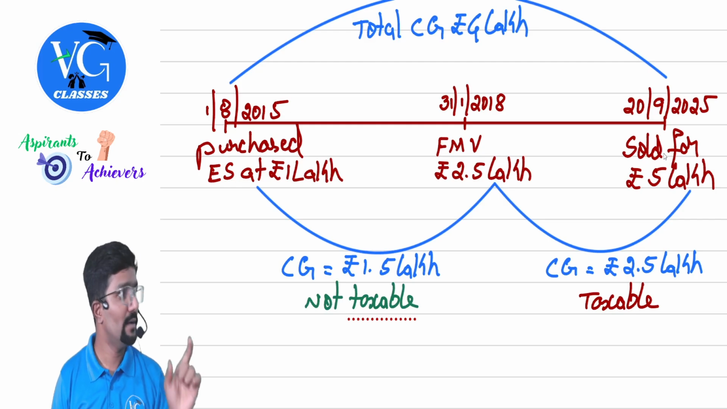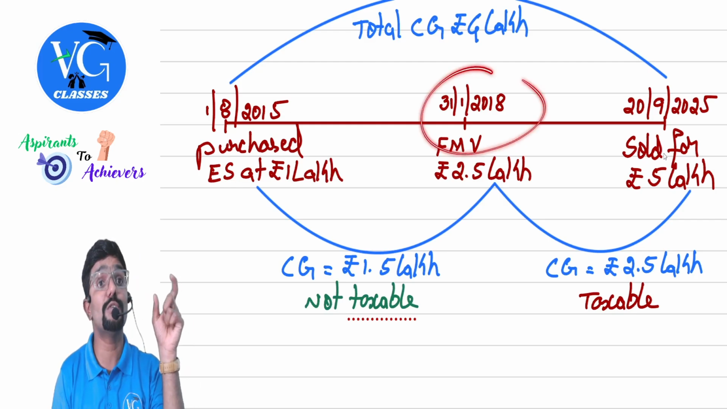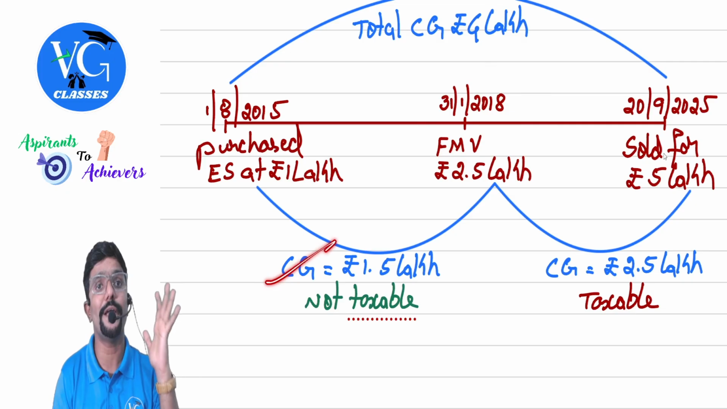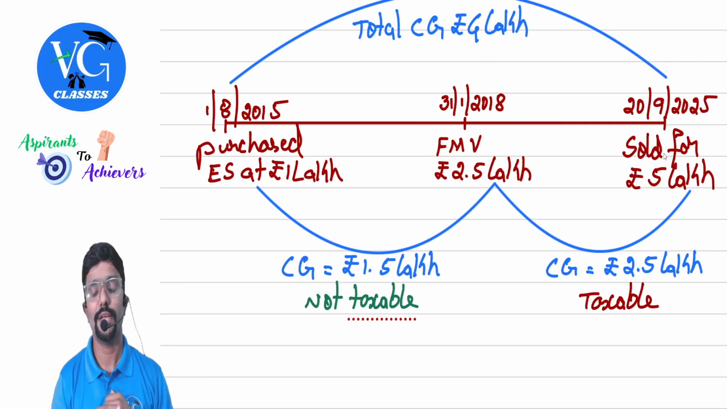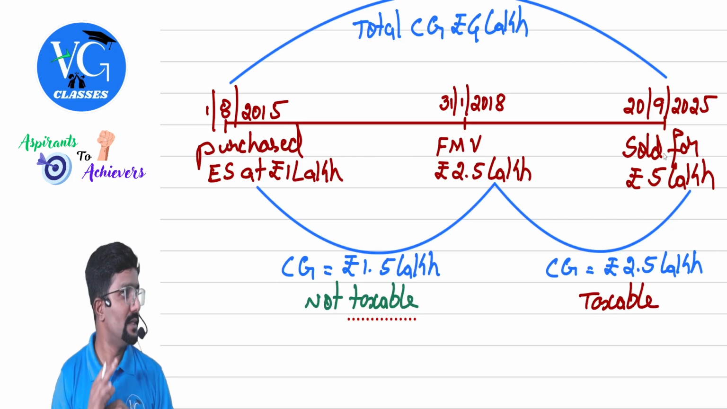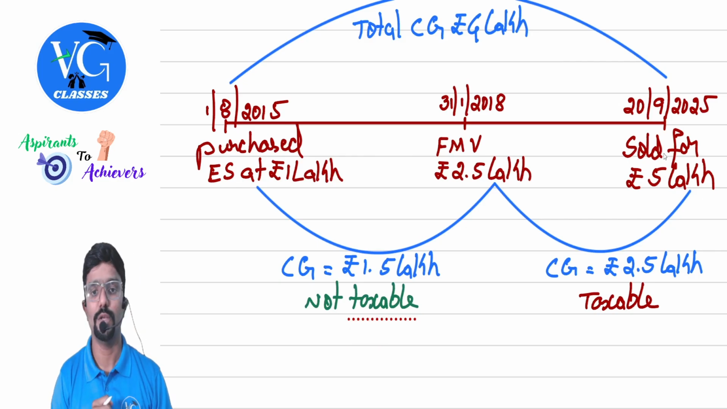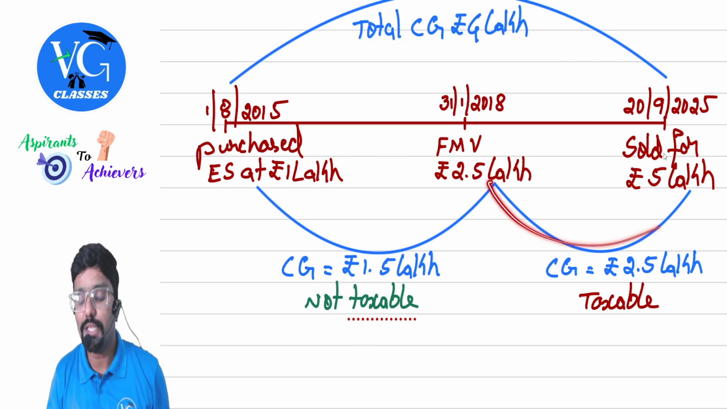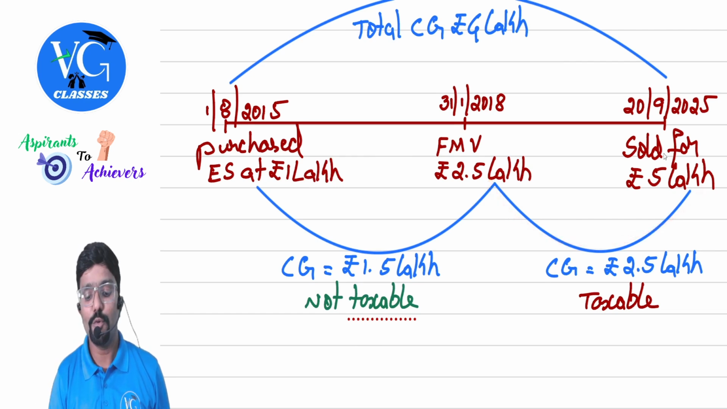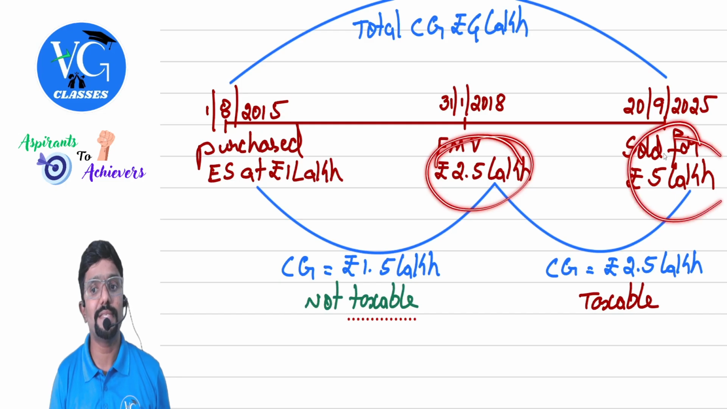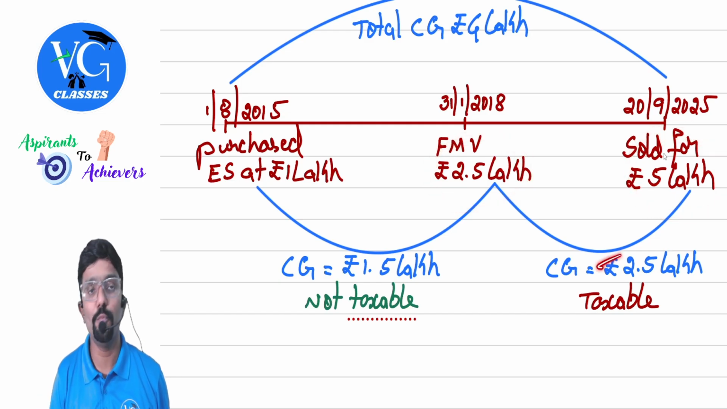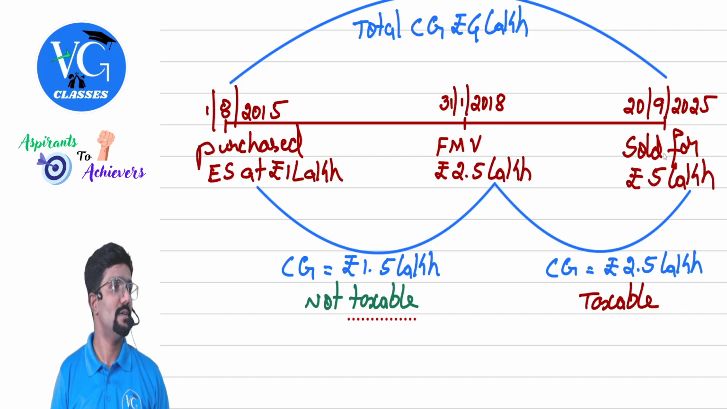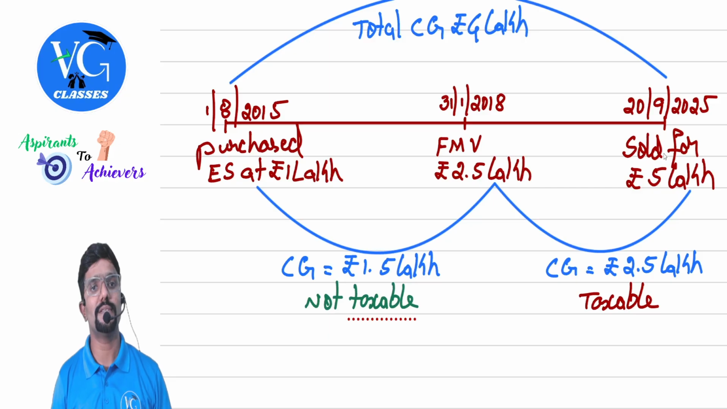I have not sold it, but my portfolio on this date would have shown a profit of how much? 1.5 lakh. They are not taxing me this. Okay. So after that, how much gain have I made? From 2.5 lakh till the time I sell, how much is the increase? 2.5 lakh. Is that taxable? Yes. How did they frame this, sir?